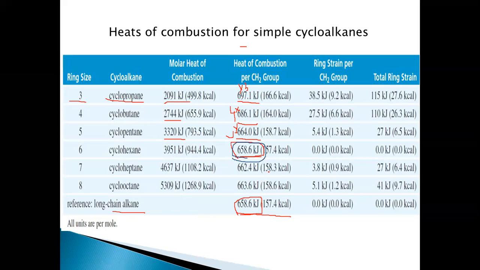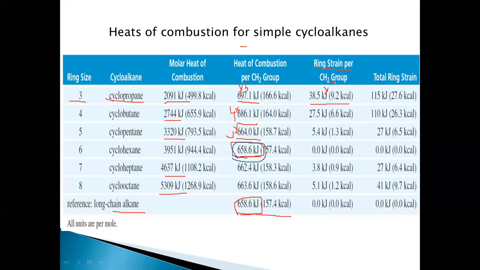Yes. And for cycloheptane, it is 4637 kilojoules, and for cyclooctane, it is 5309 kilojoules for the total molecule. And when we look at the ring strain per CH2, it is 38.5 kilojoules per mole. How did we arrive at this? It is 658.6, that is for the unstrained molecule, minus 697.1, which is nothing but 38.5. This is per CH2, and for the total ring strain, it is multiplied by 3 here.